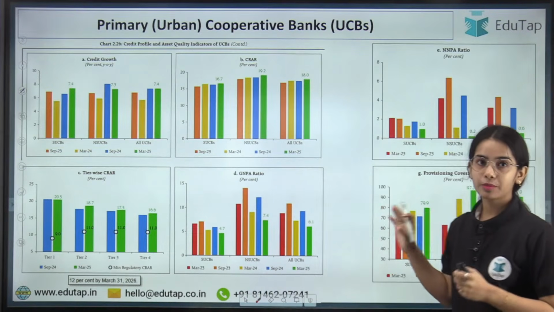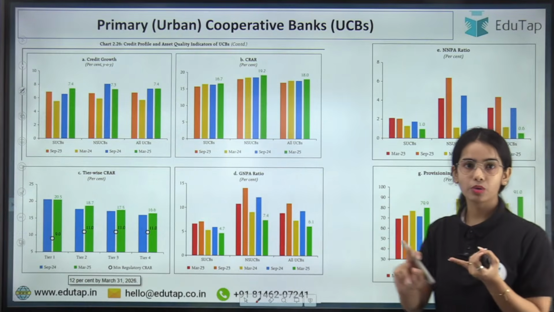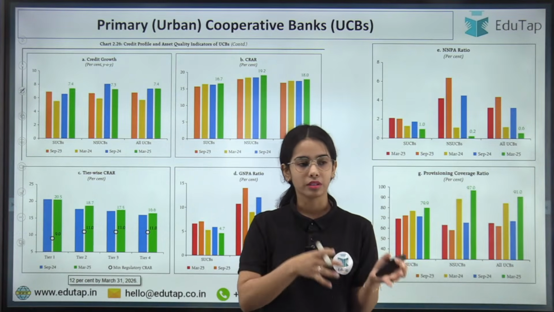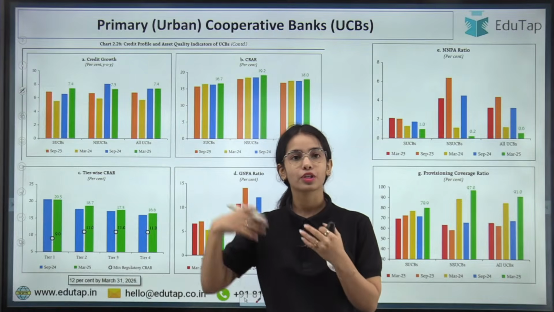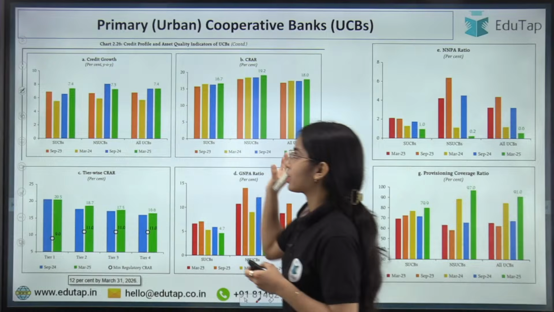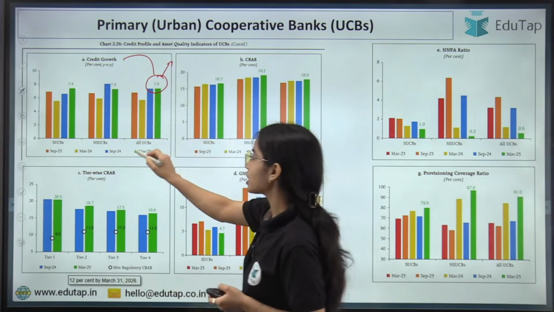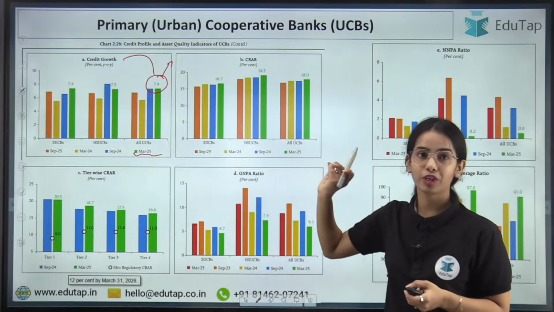Now coming to the primary urban cooperative banks, I will give you the direct data points here, because we have discussed the CRAR, return on equity and return on asset for the scheduled commercial banks. Now you will get the data points for the primary urban cooperative banks. Remember the data points. Credit growth for the primary urban cooperative banks in March 2025 was 7.4%.